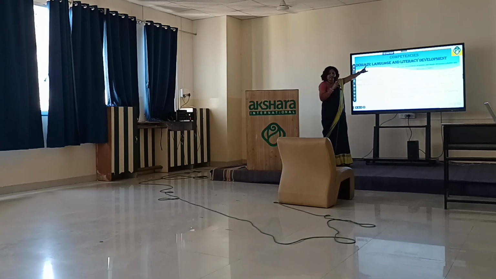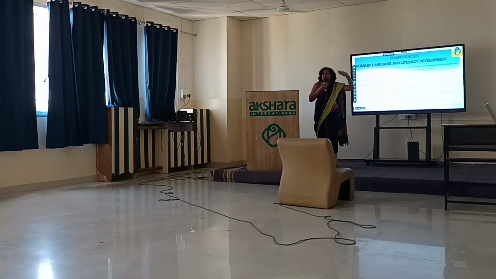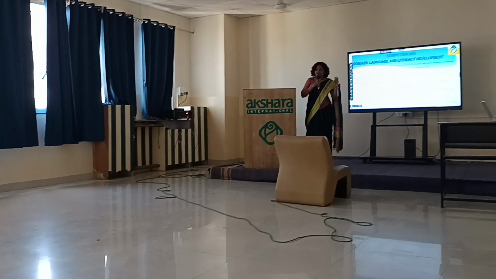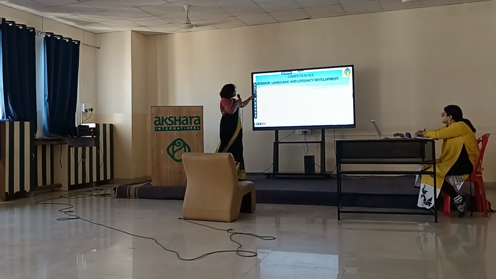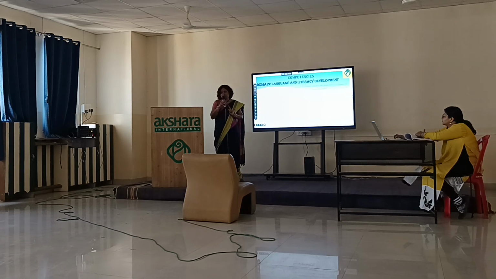See, under different domains, we are having these CGs. How many CGs are there in total? 30. How many domains are there in total? 5. Okay? 5 and 5.1. Okay. So for these CGs, these statements, we have planned the activities.